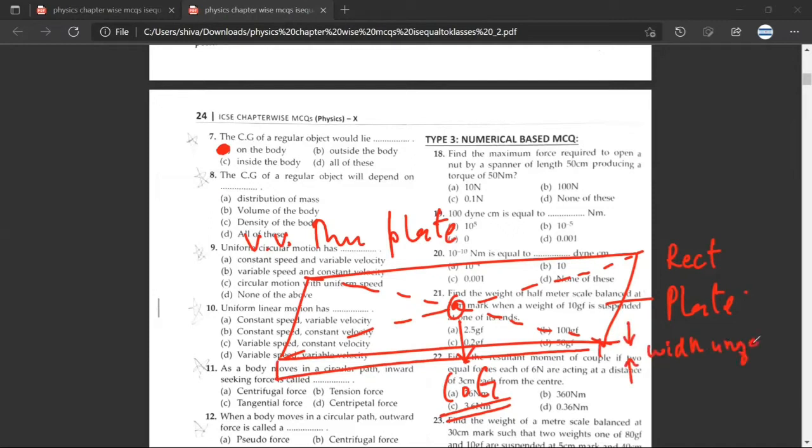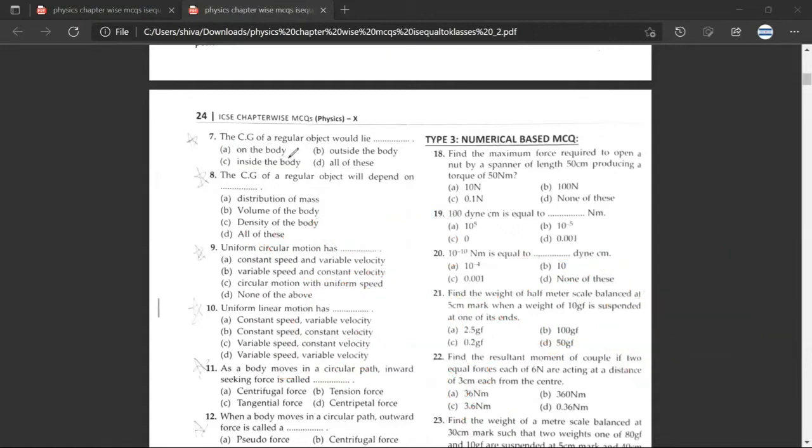Width is negligible. Again, we are going into a bit of detail just to understand, so that this helps in class 11th and 12th also. So here the center of gravity lies at the center, but because the width is so small, we'll have to say that the center of gravity lies on the body. Have you understood what I said? Yes, sir. If you haven't understood, still it is okay. Whenever you see that two options are okay, then anyways D has to be okay. So this and this, the final answer would be D. Any doubt? No doubt, sir.